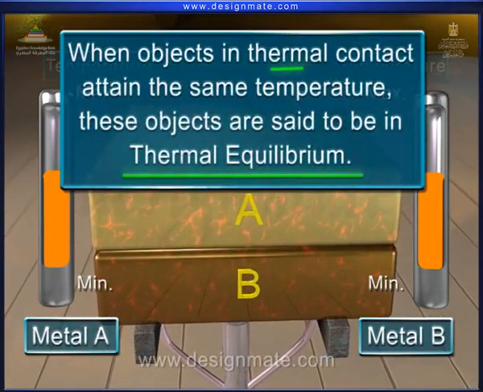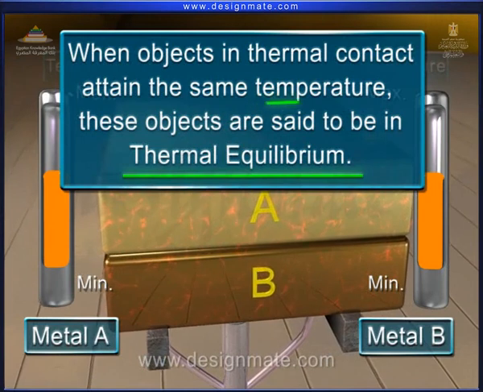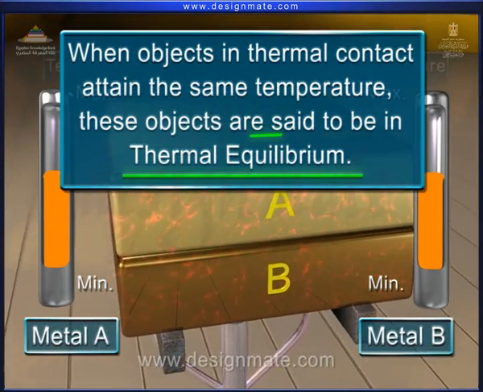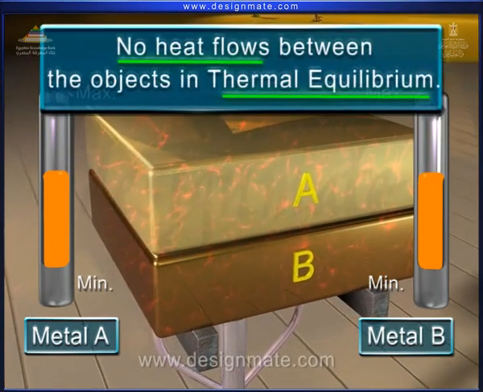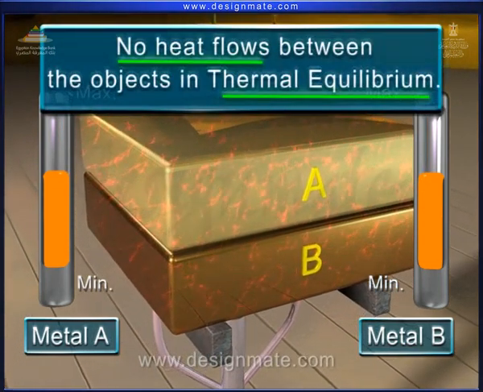Therefore, when objects in thermal contact attain the same temperature, these objects are said to be in thermal equilibrium. There is no heat flow between the objects in thermal equilibrium.